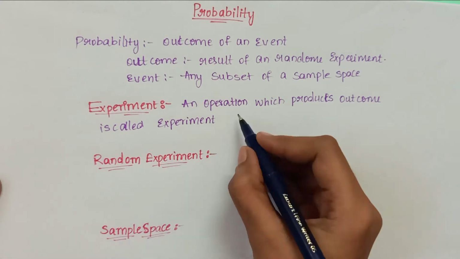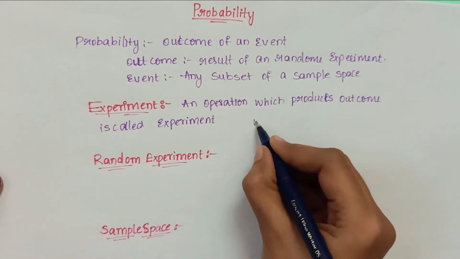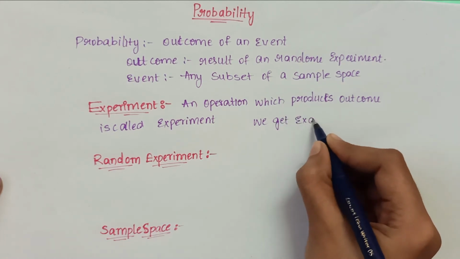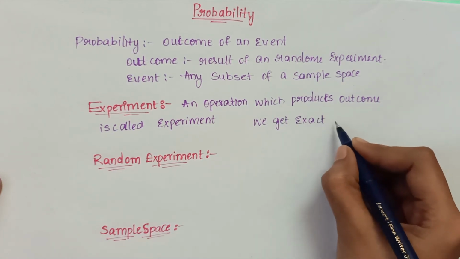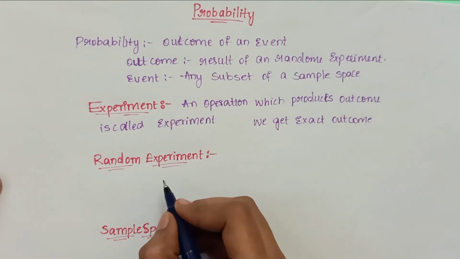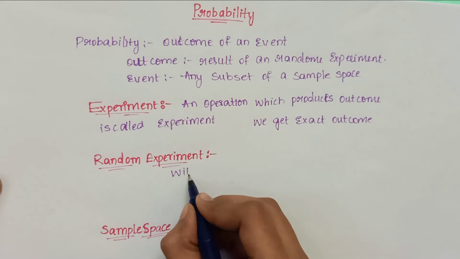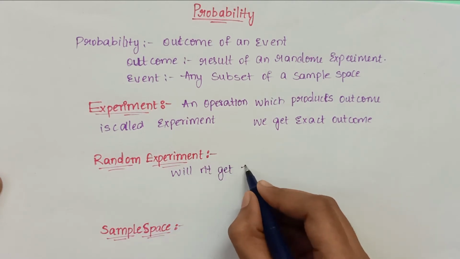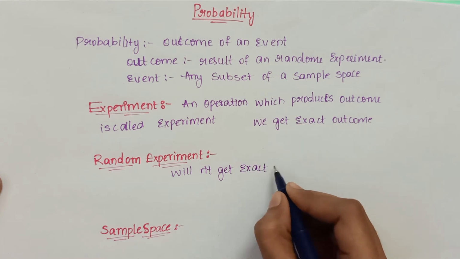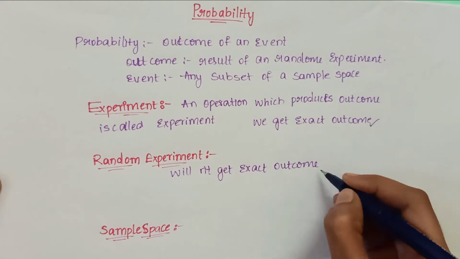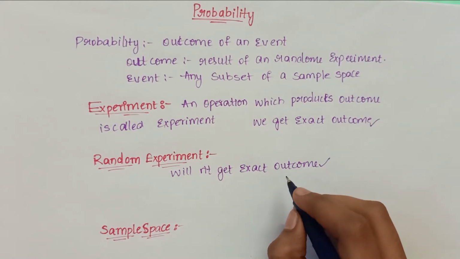That means here in experiments we get exact output. That means exact outcome. But for a random experiment we will not get an exact outcome. So this is the difference between an experiment and a random experiment.